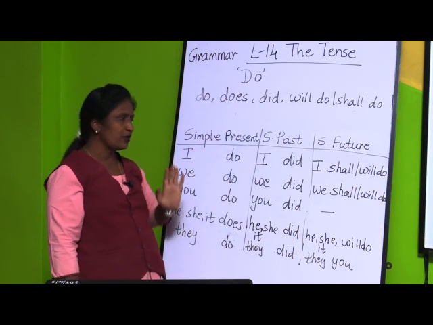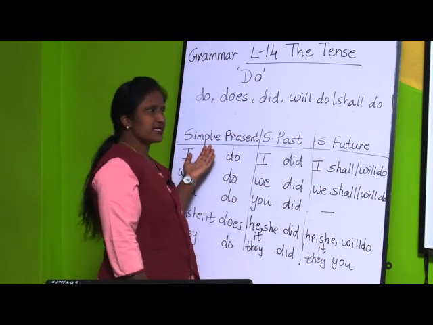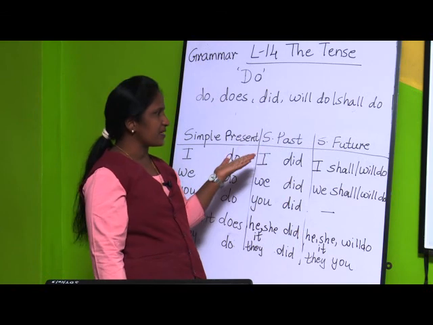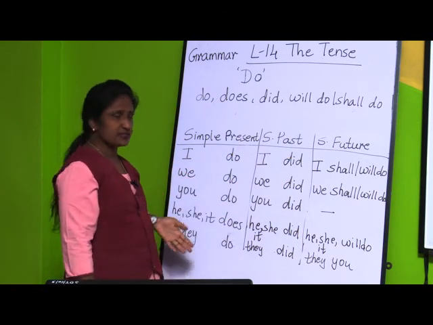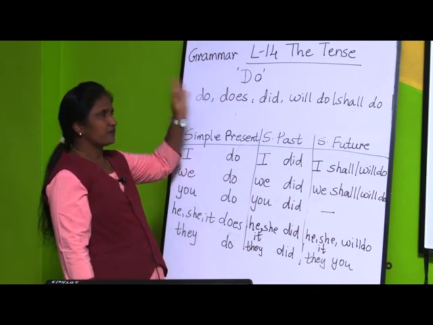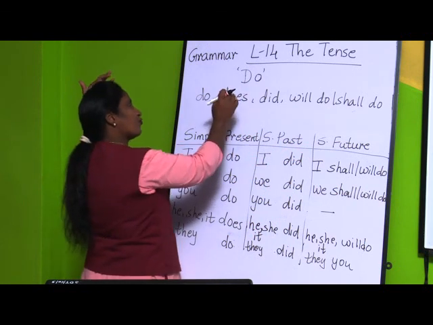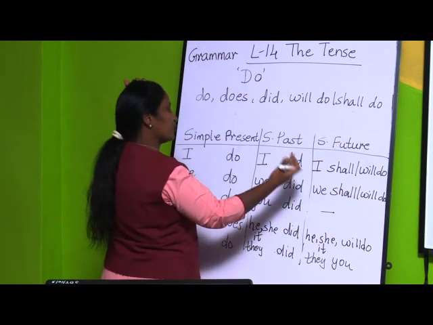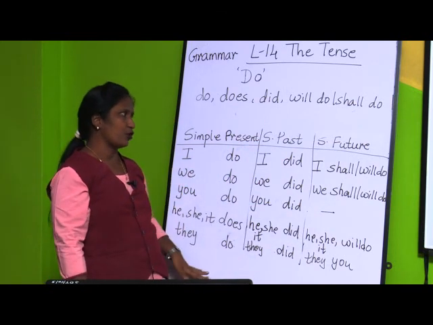What we have done, only we have changed the form of verb. Simple present tense is as it is, simple past tense as it is, simple future tense as it is. The pronouns also as it is. Only we have changed the form of verbs. First it was be form of verbs, and how we are going to change it. Then do form of verbs also, how it is going to change according to the tense. We have seen that all now.